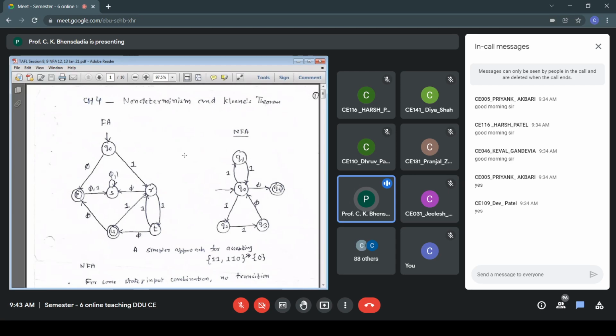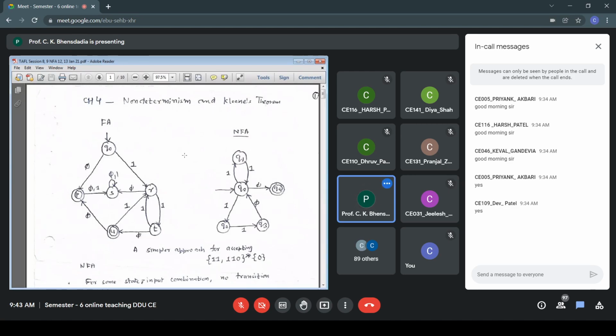Then it will form the pattern 11 or 110 star. In case after 1 I get 0, the string is going to be rejected. Because after the first 1, if I get 1, then my next symbol has to be the second 1, 1 or 110. Either exclusively 0, that is fine. That is Q0 to P.